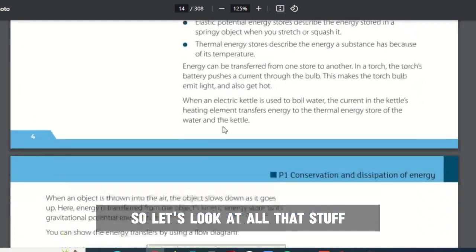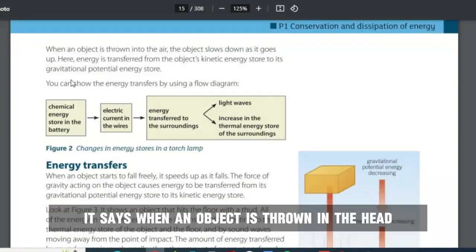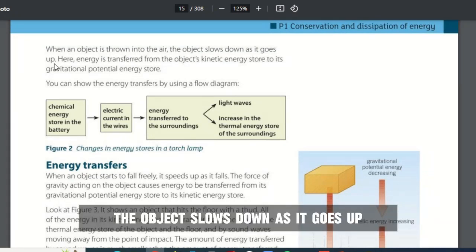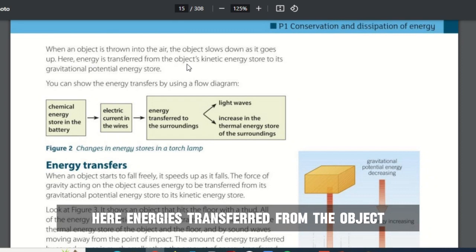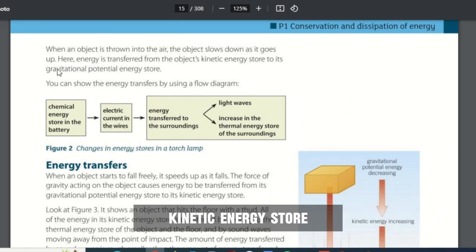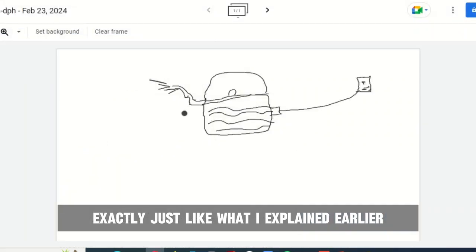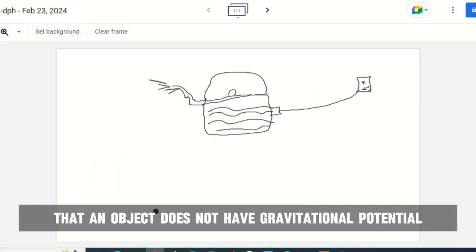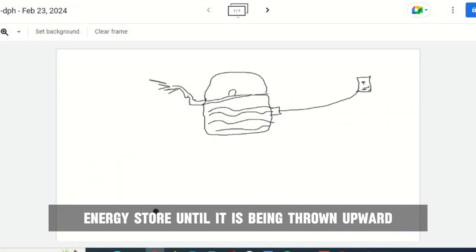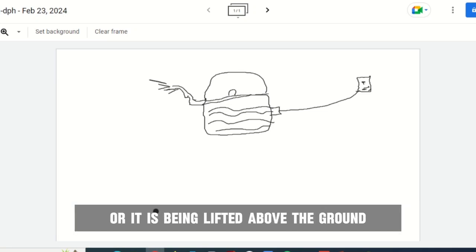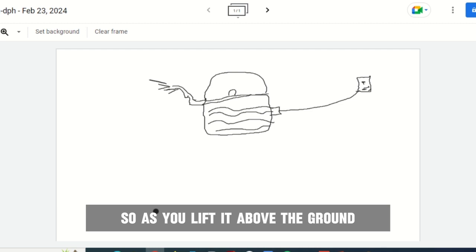All right, so let's look at other stuff. It says when an object is thrown in the air, the object slows down as it goes up. Here, energy is transferred from the object's kinetic energy store to its gravitational potential energy store. Exactly, just like what I explained earlier, that an object does not have a gravitational potential energy store until it is being thrown upward, or it is being lifted above the ground.